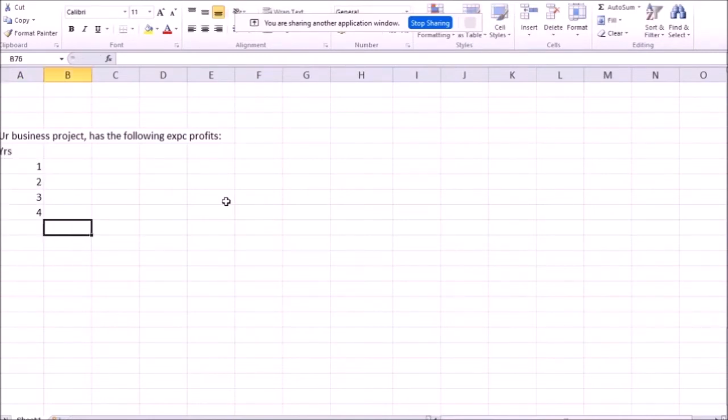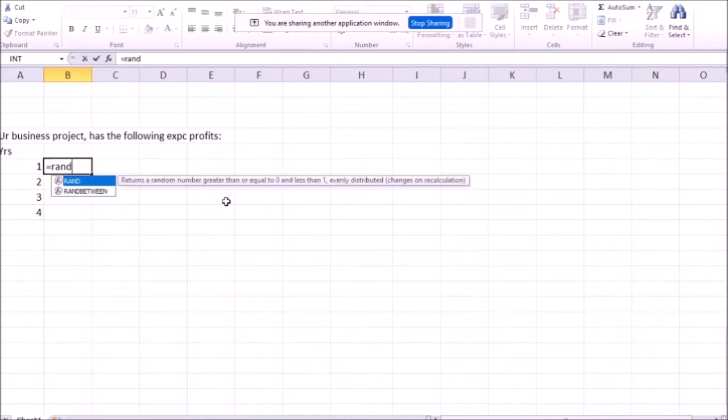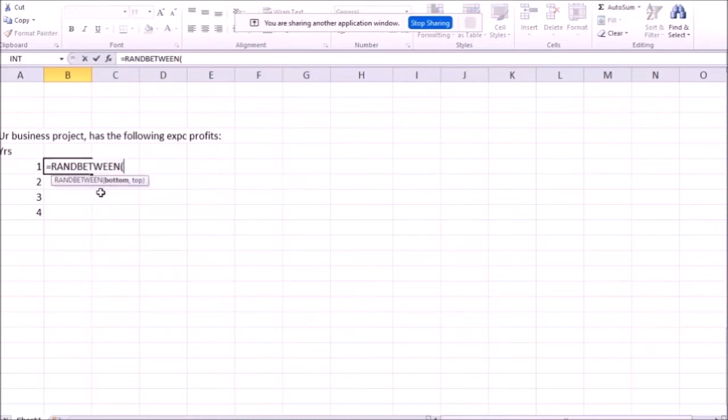We don't need 0 here because the profit is not right now. How can you have profit right now? For profit, you need to have the business operating. So there is no 0. You can have investment right now. You can start spending money right now. But to generate profit, you need some time. So whatever the numbers are, let's have some random numbers there. Random between 10,000 and, let's say, 20,000, whatever it is.